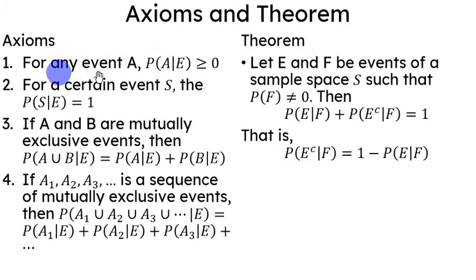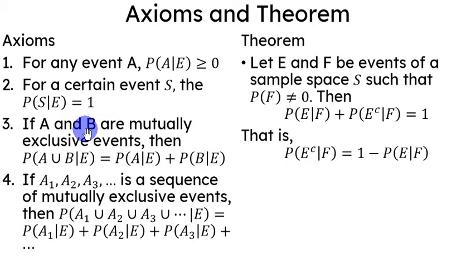So, for any event A, very similar to the axioms of probability in general, the probability of A given E would always be greater than or equal to 0. It can be an actual event that happened or an impossible event. Also, for a certain event S, which is the entire sample space, the probability of the sample space happening given that event E happened is also equal to 1.